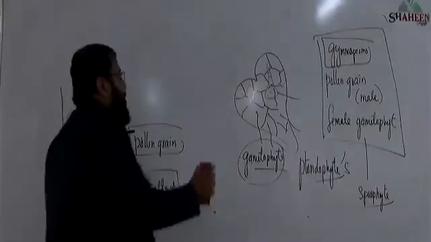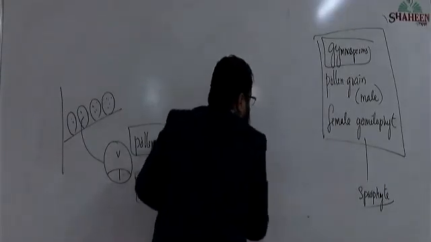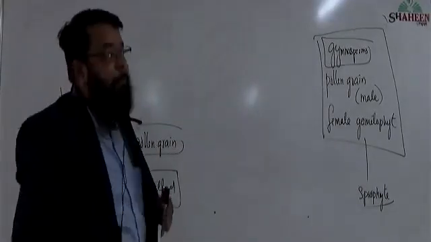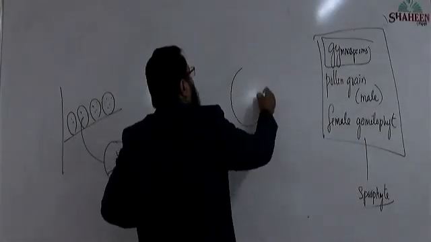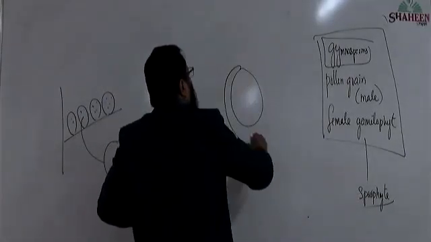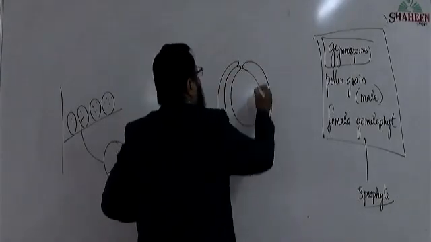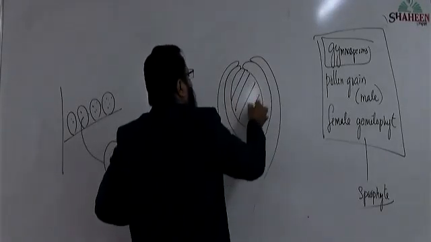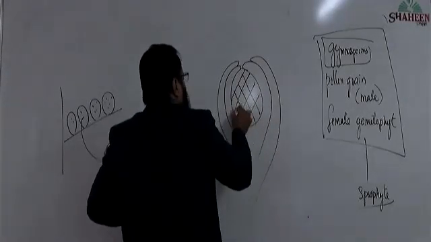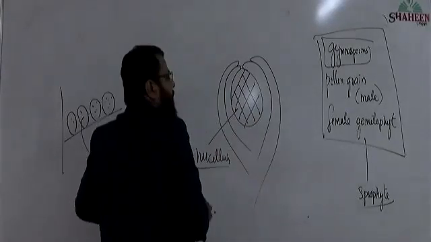Now comes female gametophyte, where the female gametophyte is developing in sporangia. What is sporangia? Sporangia is nothing but an ovule. In the center of the ovule, what will be present? Nucellus tissue.